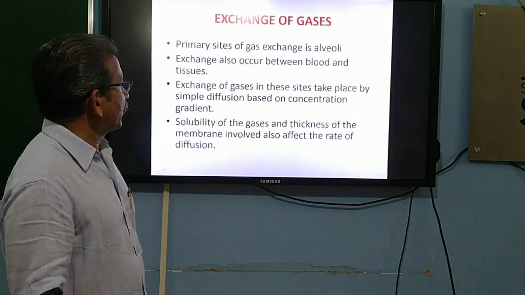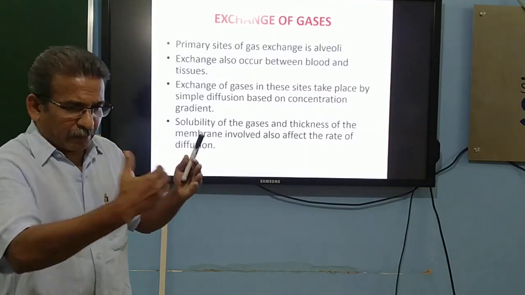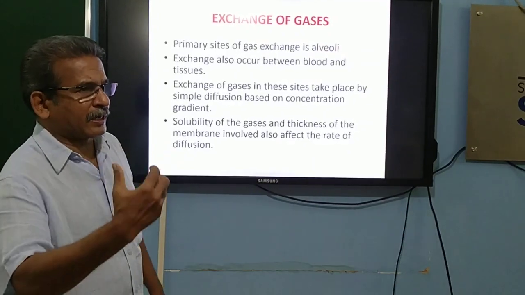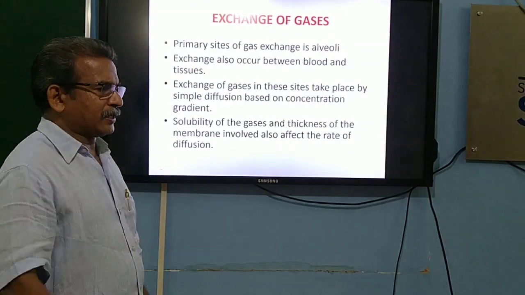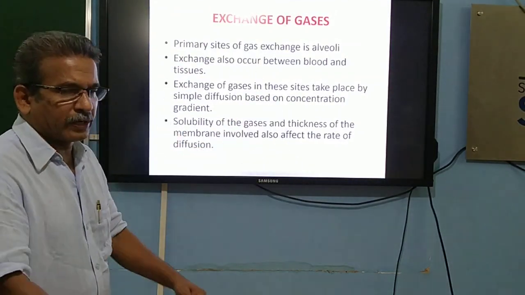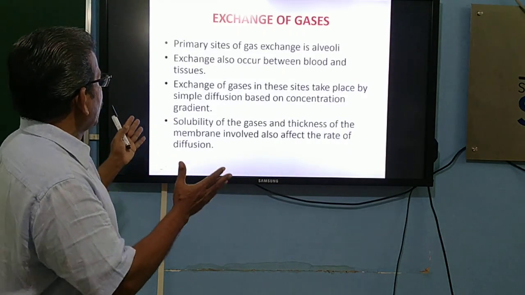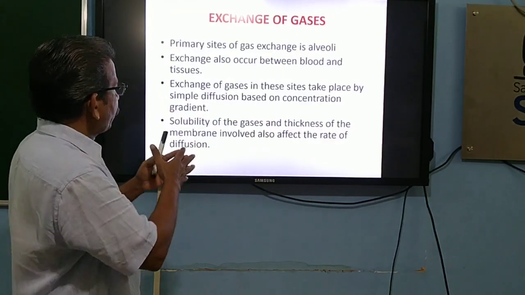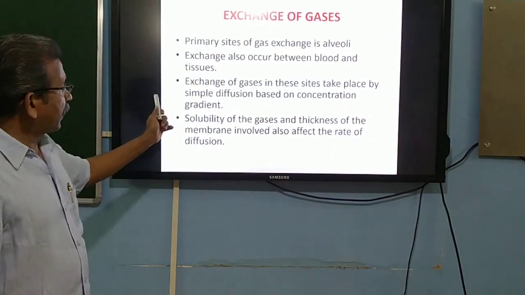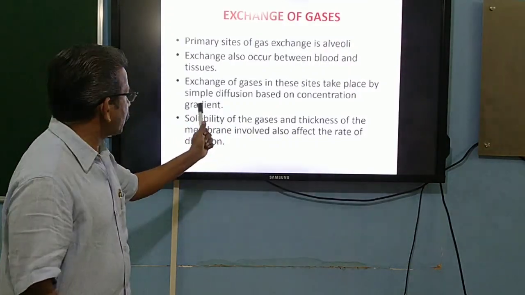Then the exchange also occurs between blood and the tissues. Between the lung and the blood, the first exchange of gases takes place, and as a result the blood gets loaded with oxygen. This oxygenated blood flows to the tissues through the different blood vessels. After the oxygenated blood reaches the tissues, there occurs another stage of exchange, between the blood and the tissues. The exchange of gases at these sites takes place by simple diffusion based on concentration gradient.